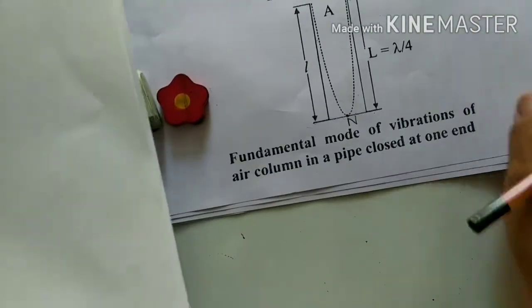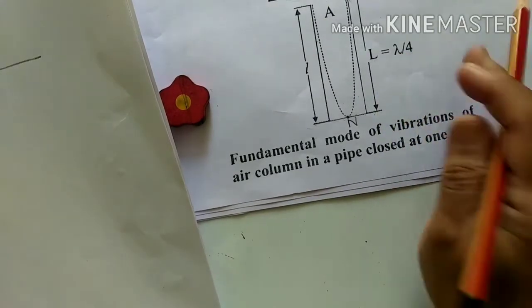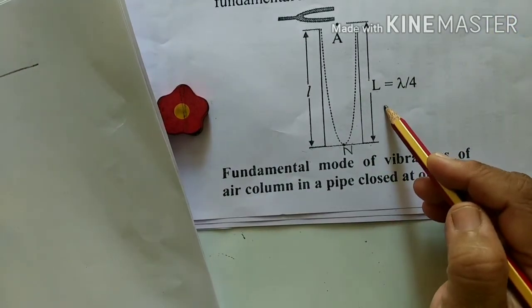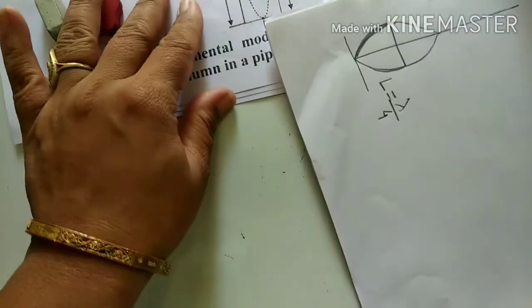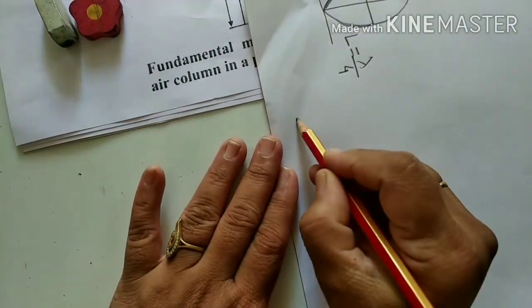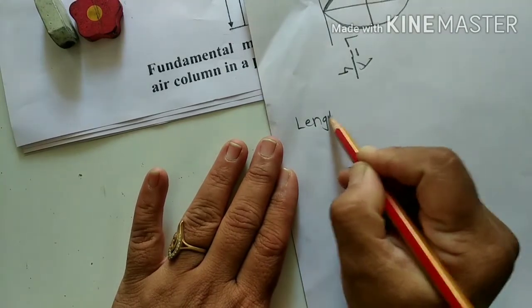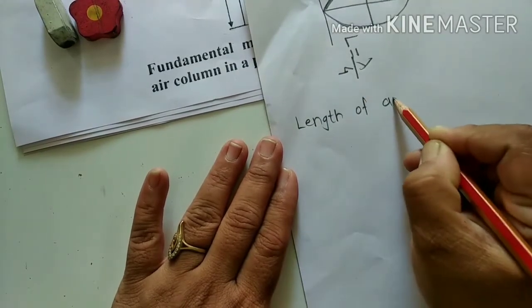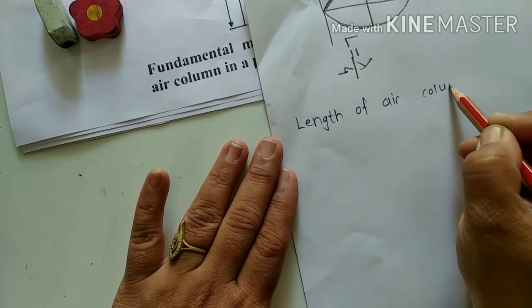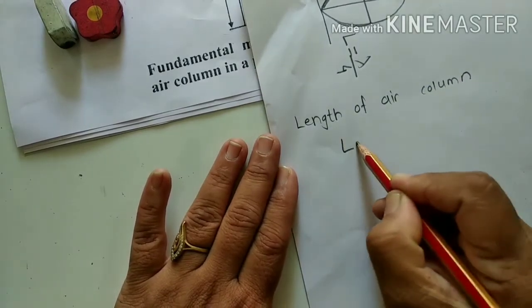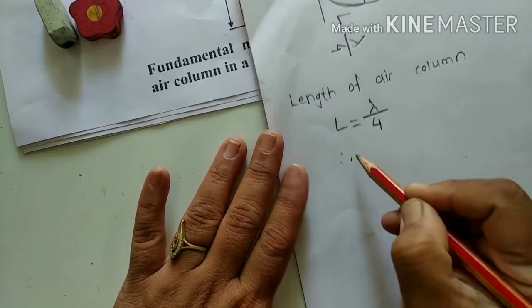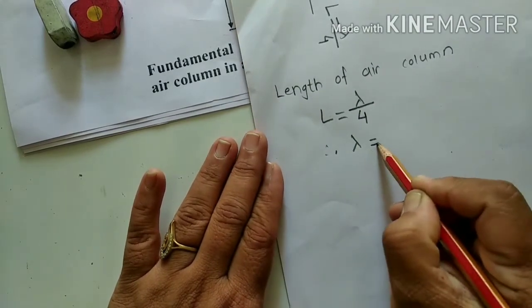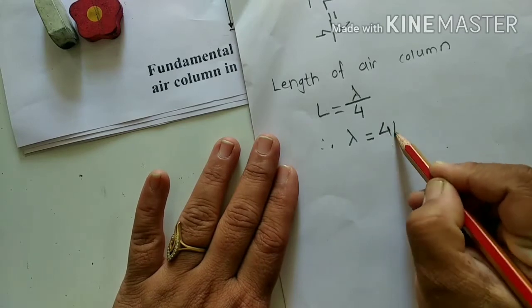In this diagram you can see that L is equal to lambda by 4, where L is the length of air column. Therefore, lambda is equal to 4L.